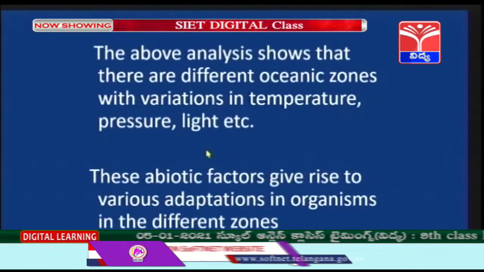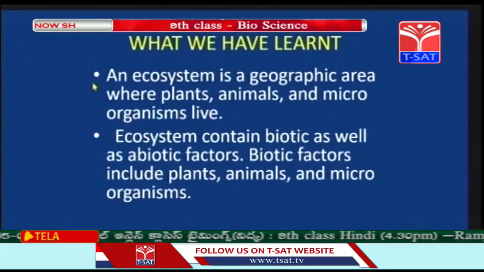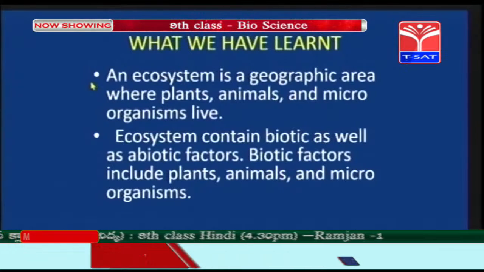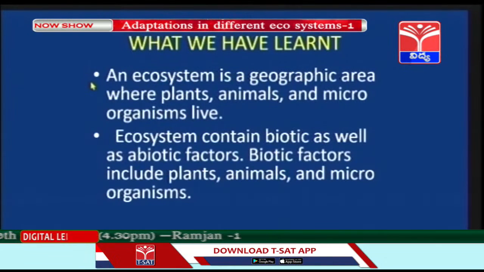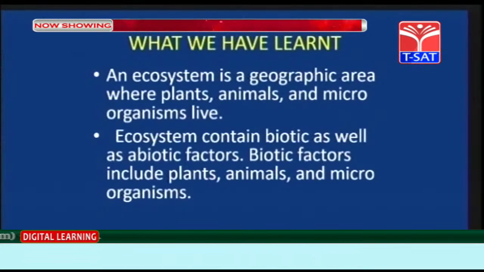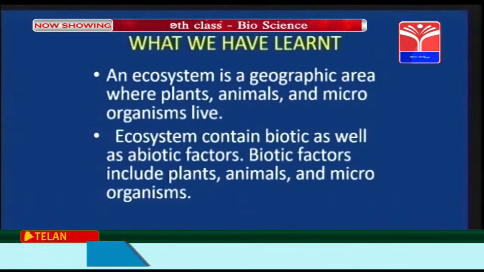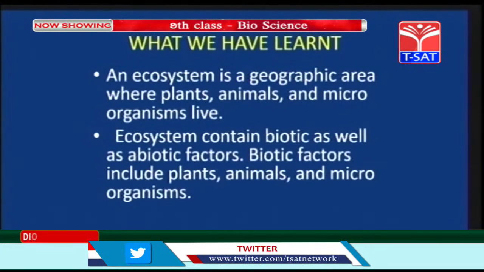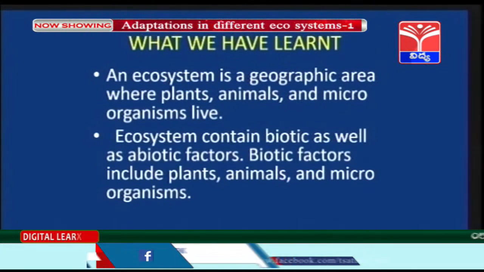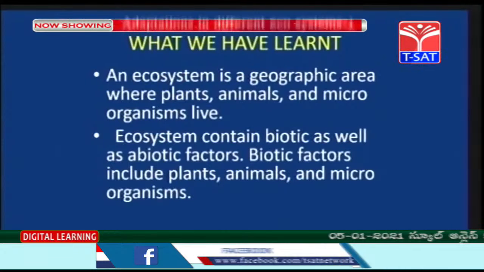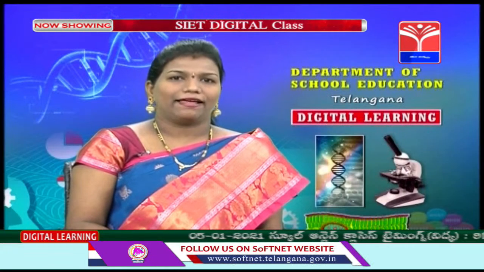availability of food. So, children, what have we learnt? An ecosystem is a geographic area where plants, animals and microorganisms live. An ecosystem consists of biotic factors, that is, which have life, that is plants and animals, and abiotic factors, that means which do not have life, that is temperature, pressure and sunlight.